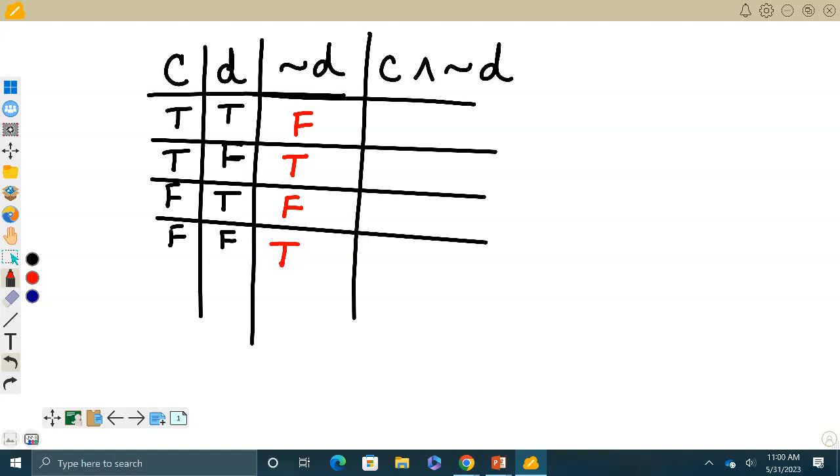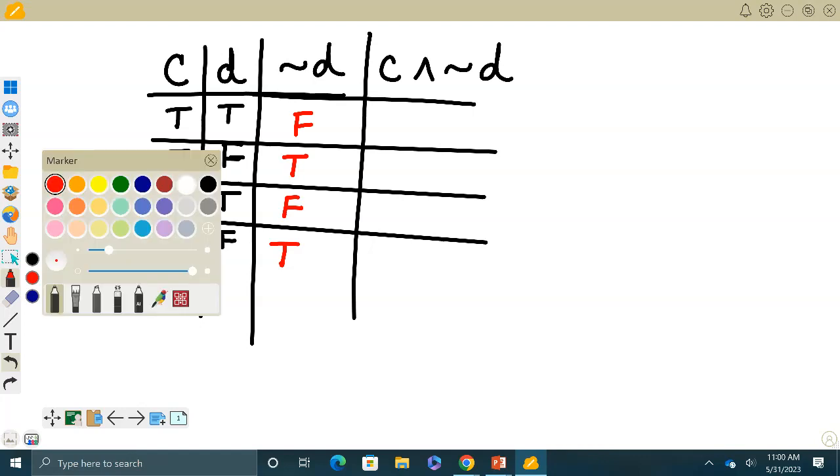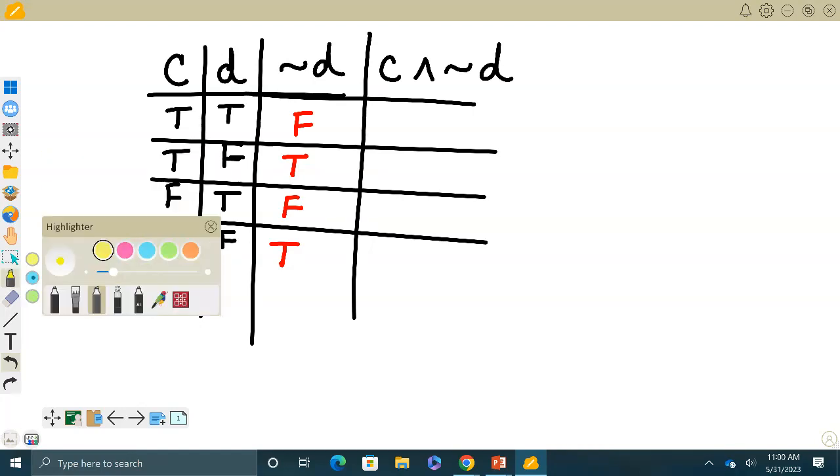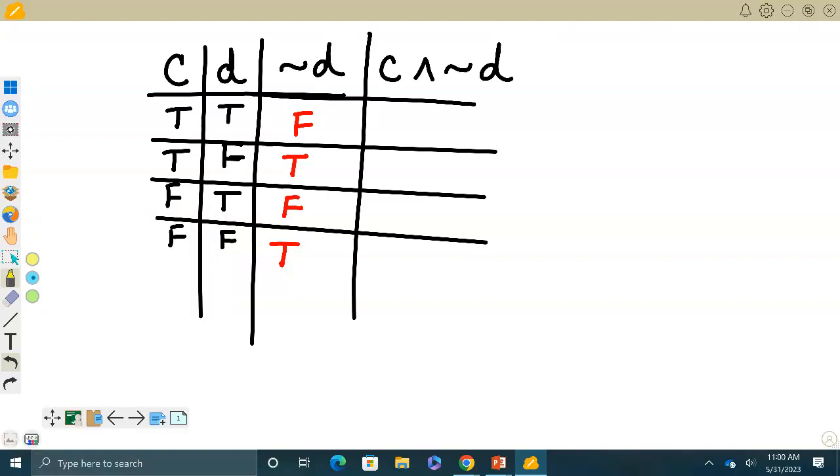Now, what it means for this, that means we're going to take the C column, and I'm going to highlight it. I'm a color person. If we highlight this column, that's what it means, C. And then we're going to use this column, because it says the C and the D, right? So that's why it's only this one and this column I'm looking at.